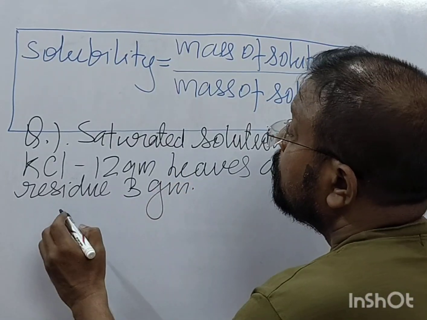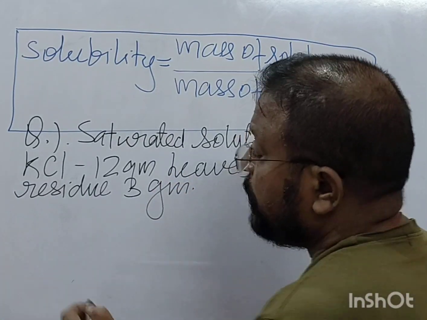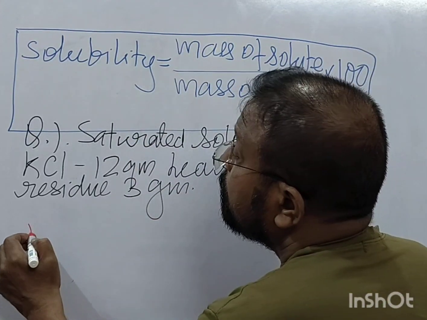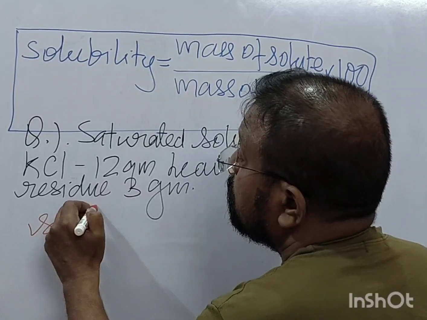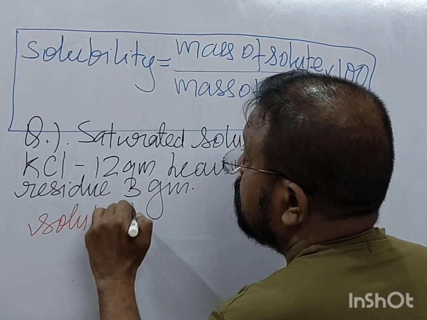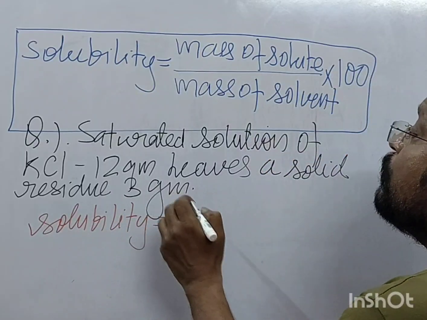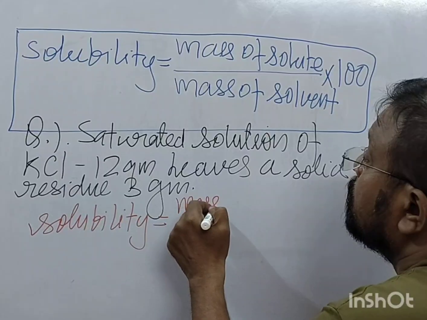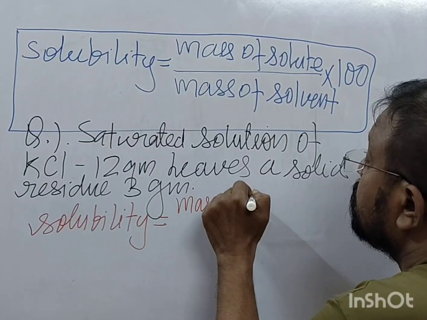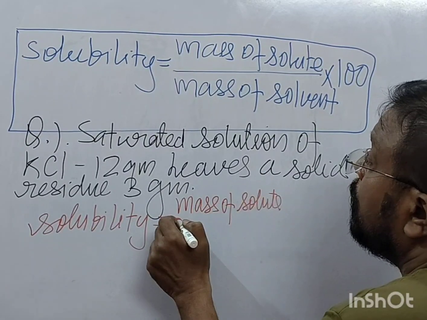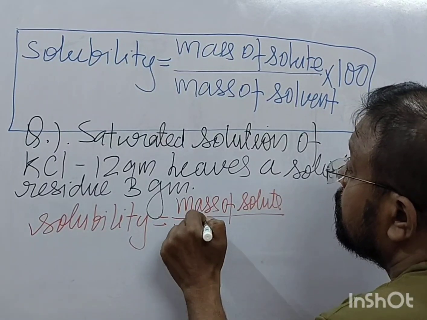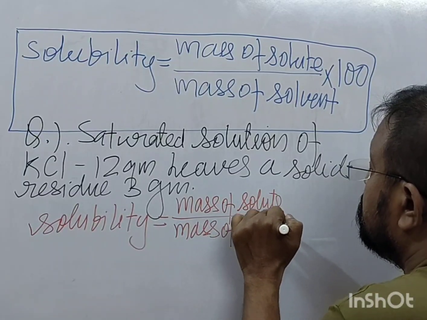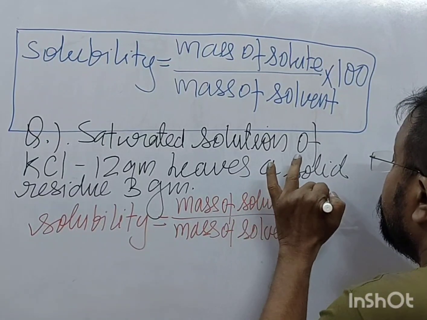So solubility is equal to mass of solute upon mass of solvent into 100.